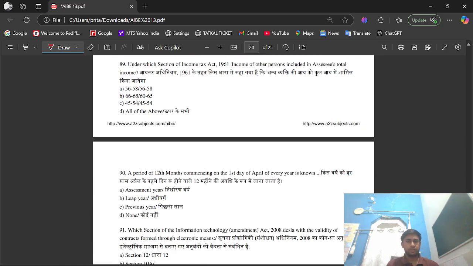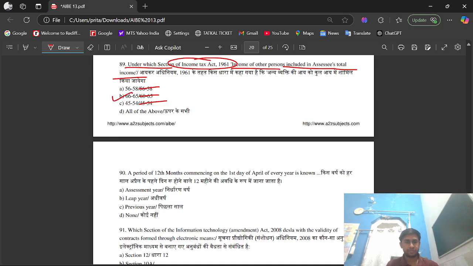Question 89. Under which section of the Income Tax Act 1961 is income of other persons included in the assessee's total income? Option A section 56 to 58, option B section 60 to 65, option C section 45 to 54, option D all of the above. The right option is option B, that is sections 60 to 65.